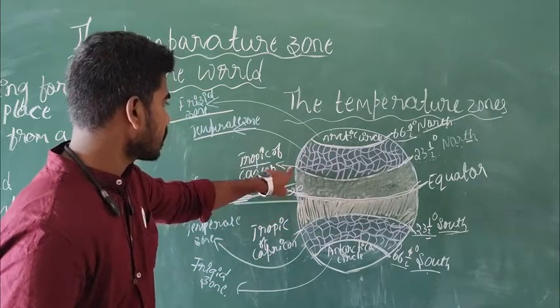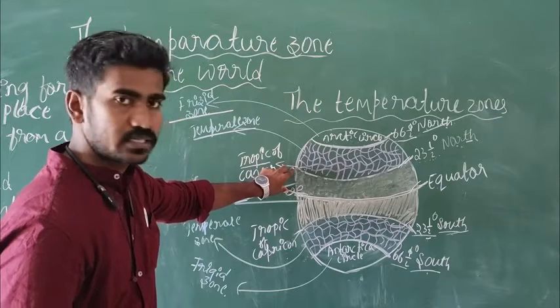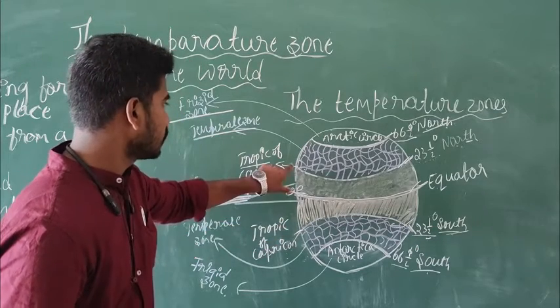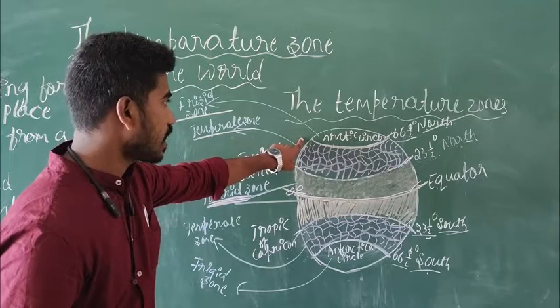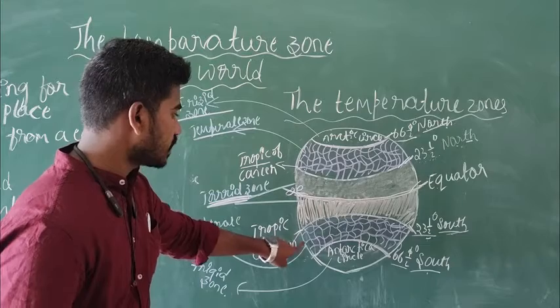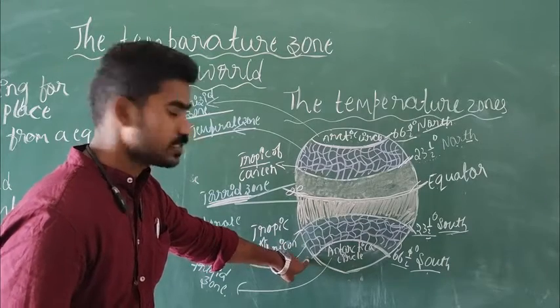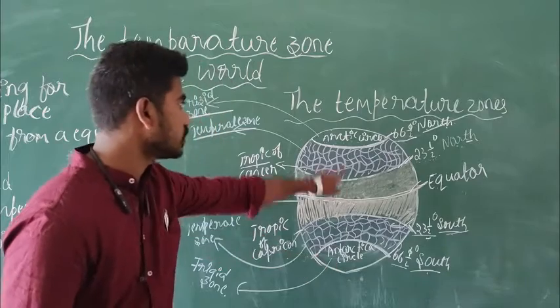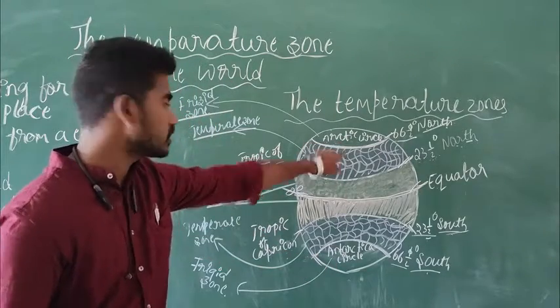From the equator to the Tropic of Cancer, torrid zone. From the equator to the Tropic of Capricorn, torrid zone. From the Tropic of Cancer to the Arctic Circle, temperate zone. From the Tropic of Capricorn to the Antarctic Circle, temperate zone. Beyond the Antarctic Circle is the south frigid zone. This is the north frigid zone.